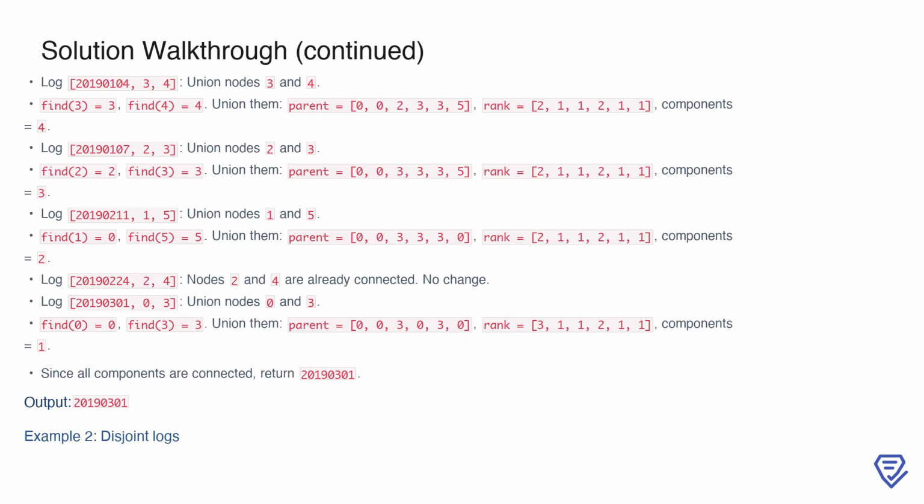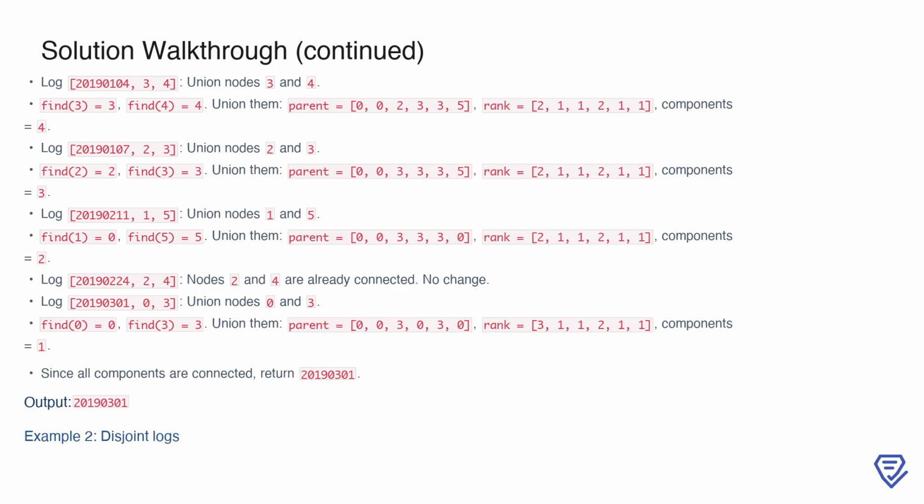For the log 2019-02-11, 1, 5, persons 1 and 5 become friends. After this union, the parent array updates to 0, 0, 3, 3, 3, 0, and the components count drops to 2. The log 2019-02-24, 2, 4 involves nodes 2 and 4, but they are already connected, so no changes occur.